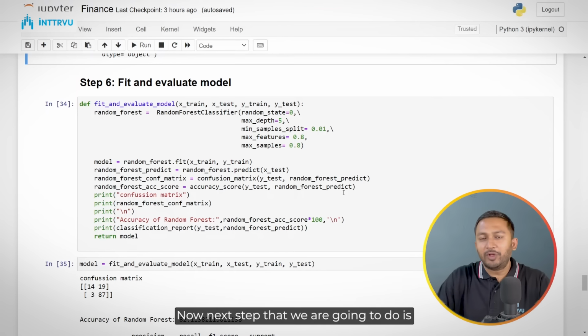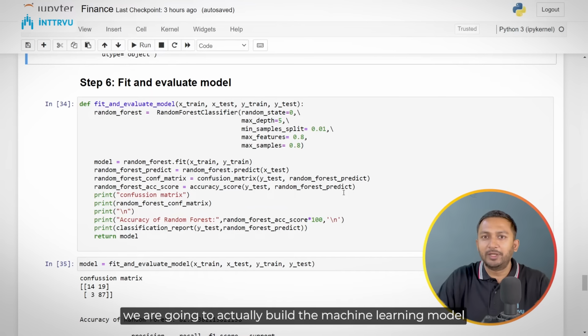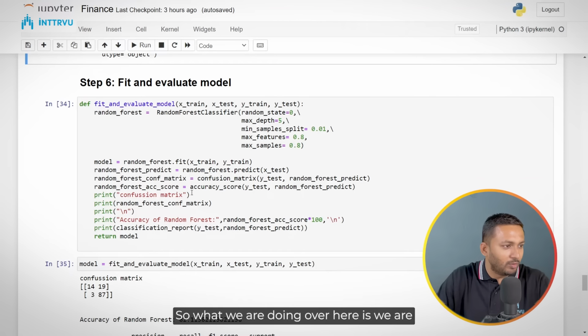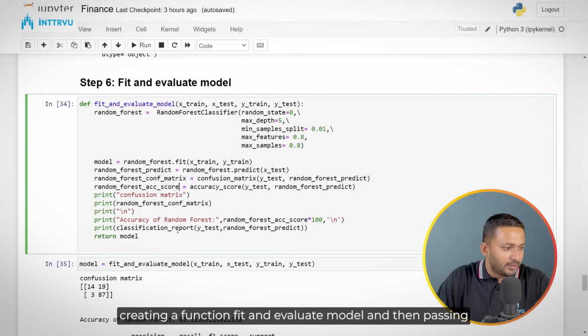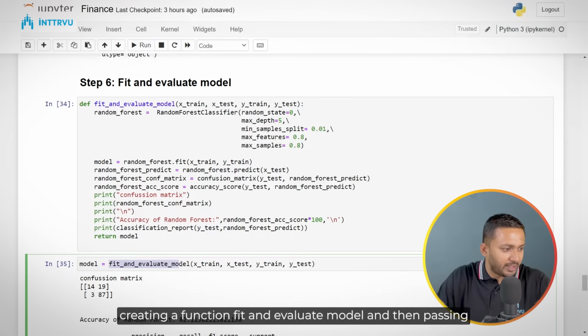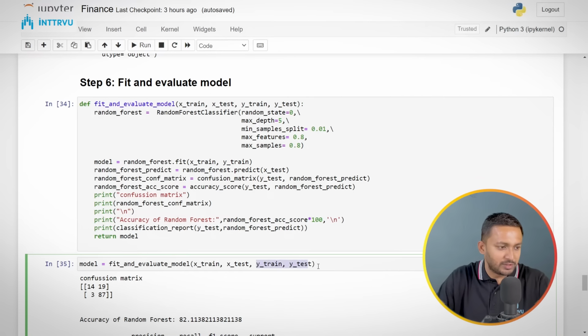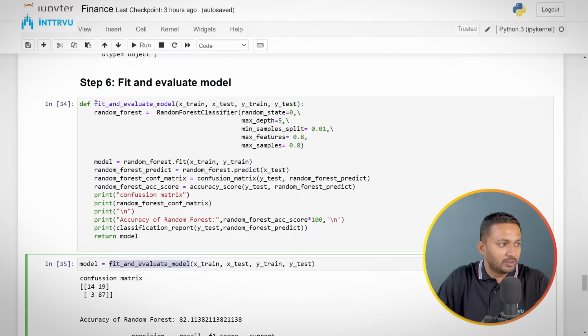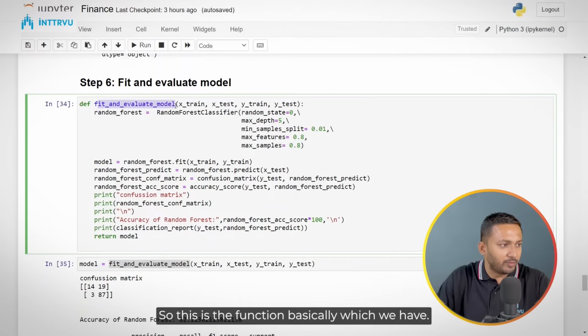Now the next step is to actually build the machine learning model that we want. What we are doing over here is creating a function fit_and_evaluate_model and passing it our training data frame, testing data frame along with corresponding labels. Now let's see what is happening in the fit_and_evaluate_model function. So this is the function which we have.